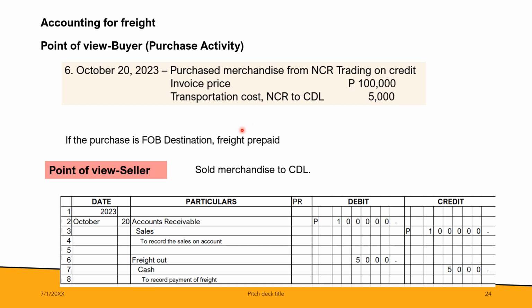How about the transportation cost or the freight? Debit freight out, because it's the point of view of the seller, 5,000. Since in FOB destination the seller shoulders the transportation cost, that is an expense. And with freight prepaid, the seller paid the shipper or the courier, so there is a credit to cash, 5,000 pesos.